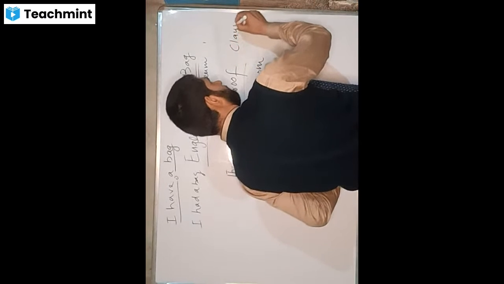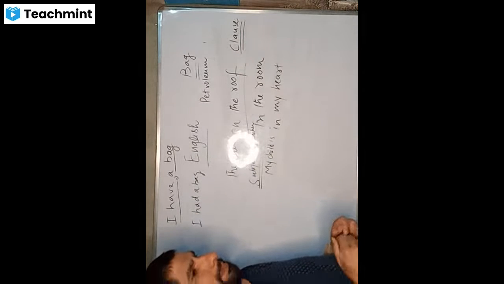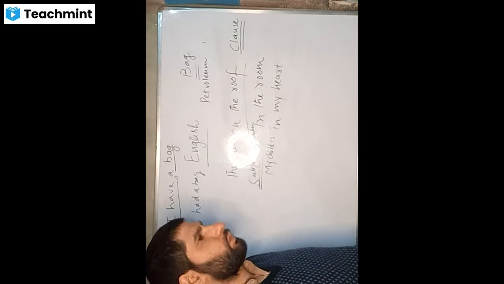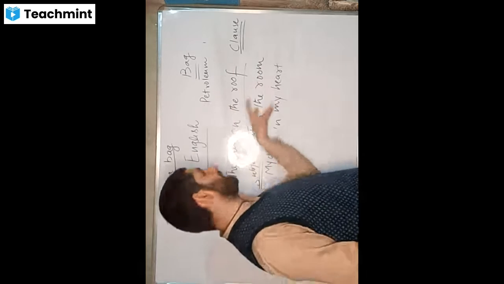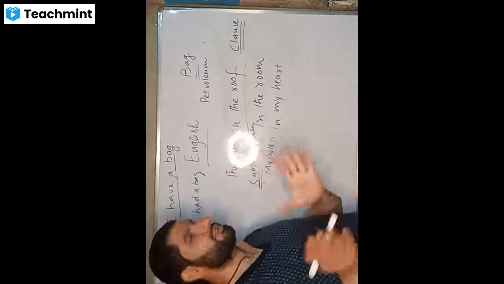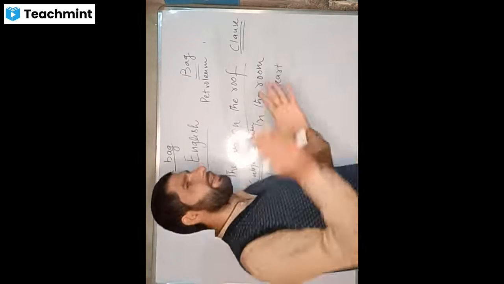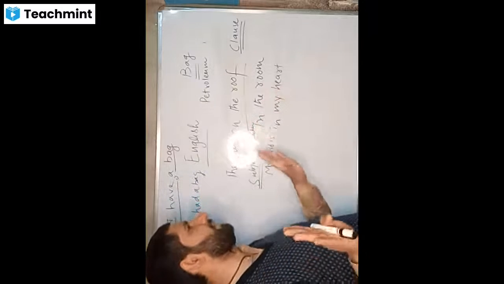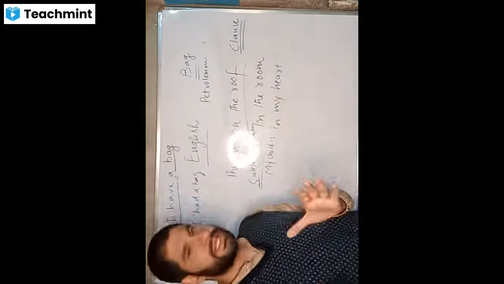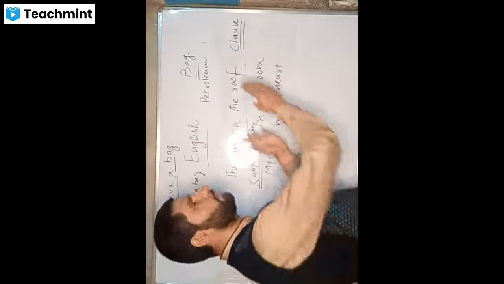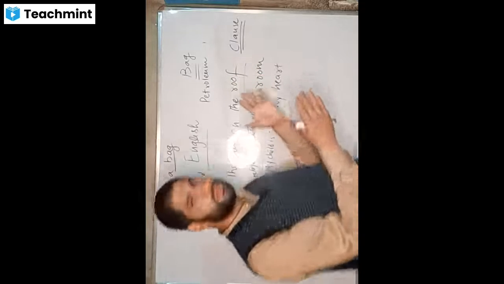And then we have the clause. Now, no, I will come to that. I have not reached there yet. I will come to that. I'm just trying to take you on a tour of the definition of a sentence. I have not reached that yet. Subject and predicate are the parts of a sentence, but I am yet to reach there. So let's do it in order.